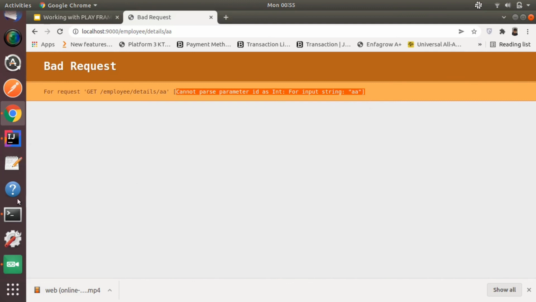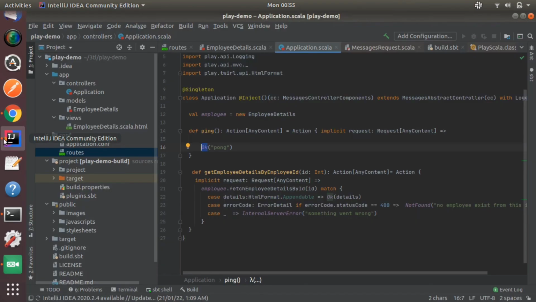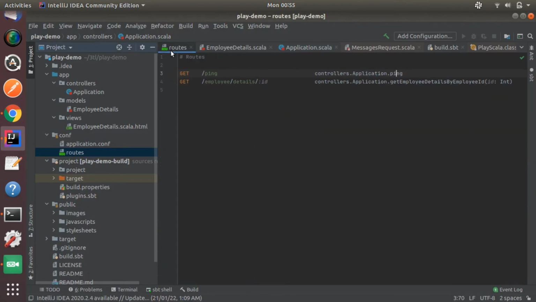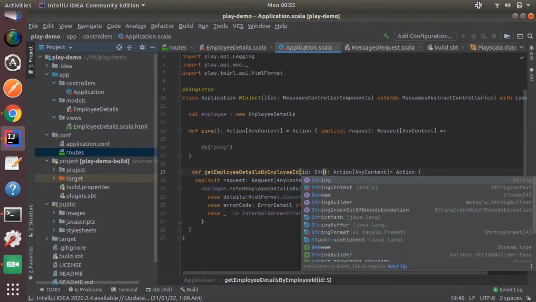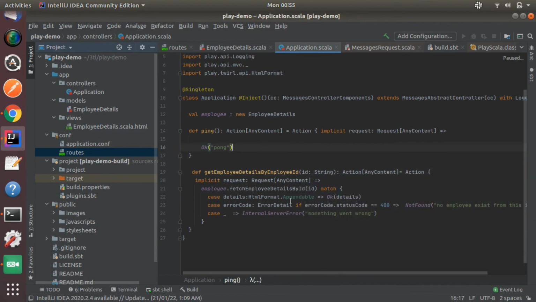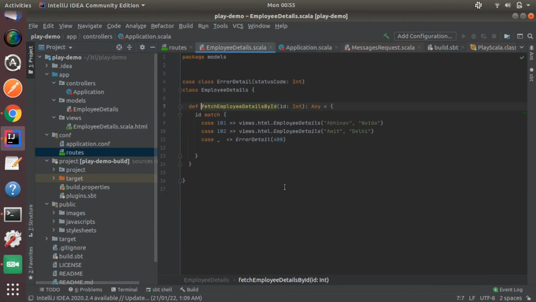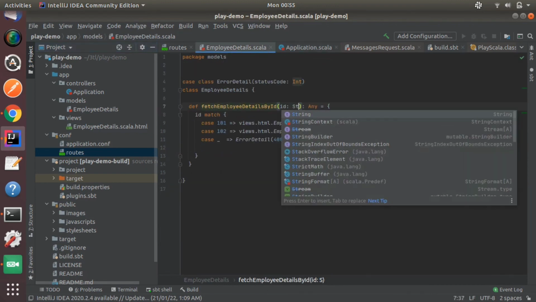To solve this, we can do one thing. We can change the ID into the form of a string, and also here we will accept the string. In this method we will also use the string parameter.